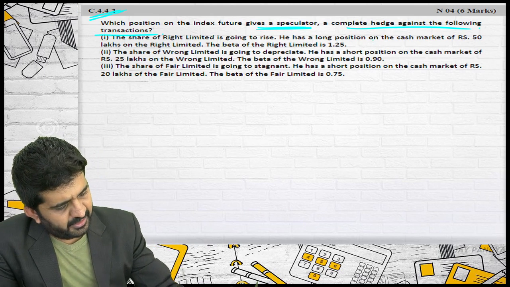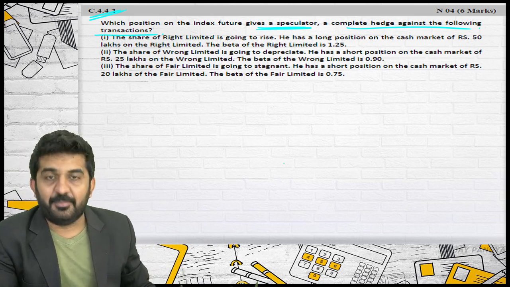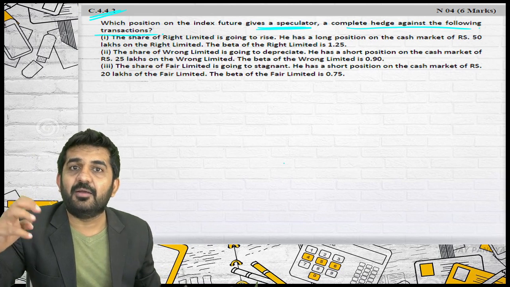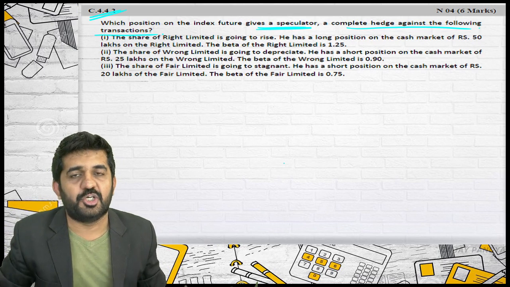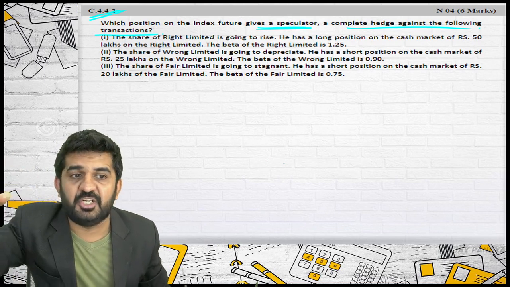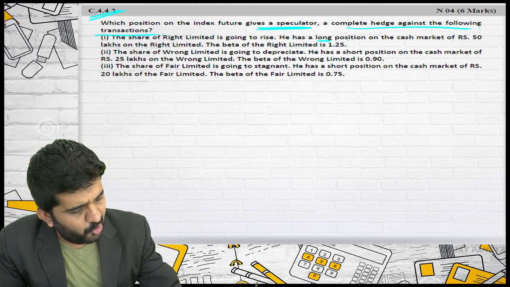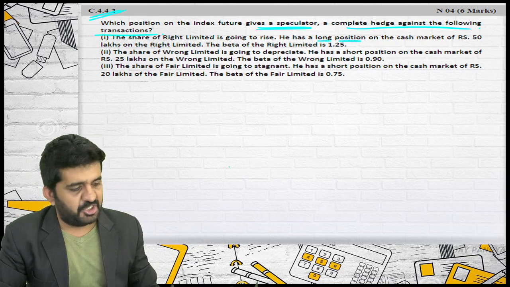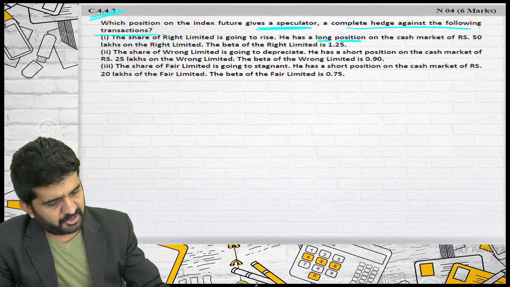Sorry. He is having long position in Right Limited. See, he might be having Right Limited shares. He might have purchased Right Limited future. He might have taken an option position of bullish in nature in Right Limited. We don't know. But he is having long. Long is purchase position. Is it alright? Long is purchase position and bullish position. Try to concentrate.